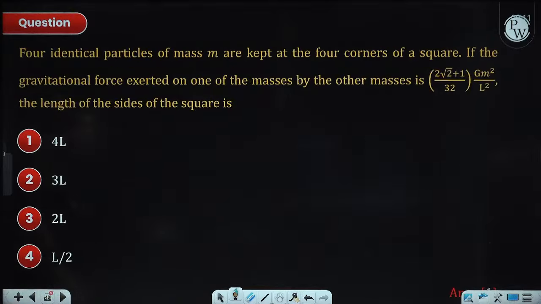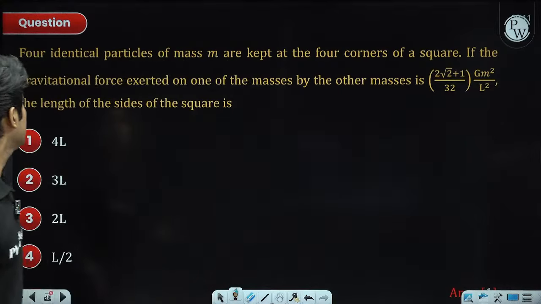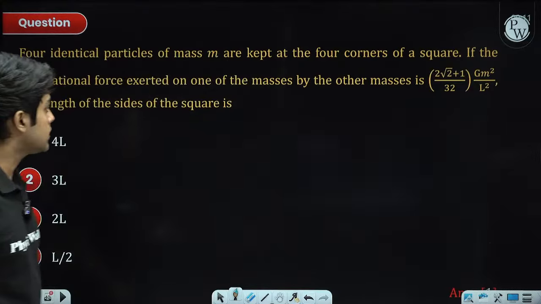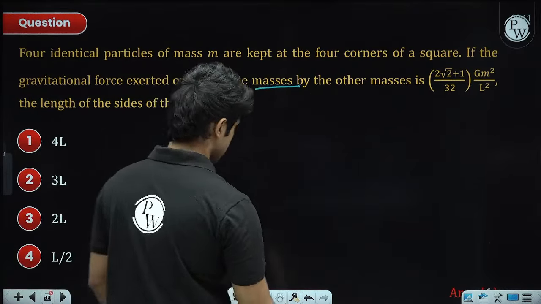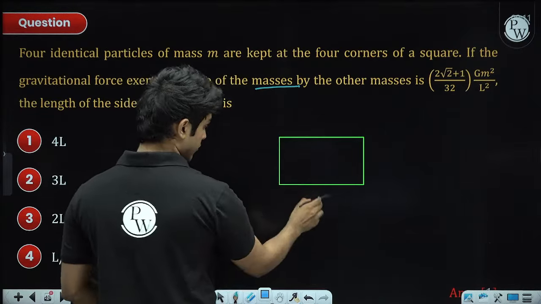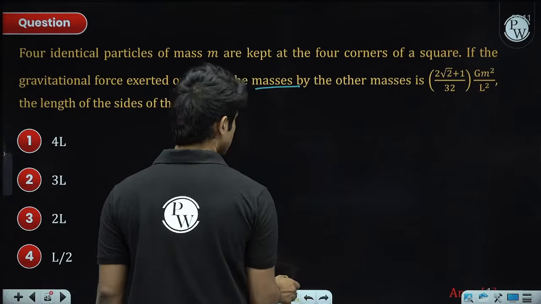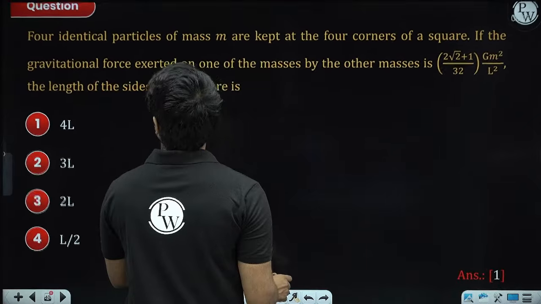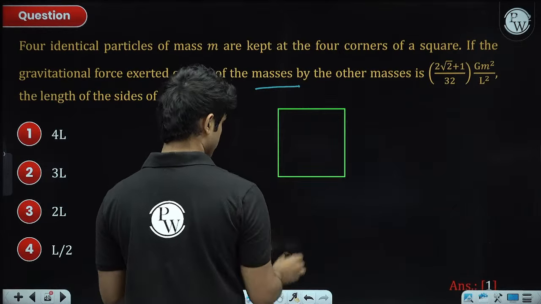4 identical particles of mass m are placed at the 4 corners of a square. If the gravitational force exerted on one of the masses by the other masses is... so we need to find the net force on one particle. We have 4 particles placed at the corners of a square.